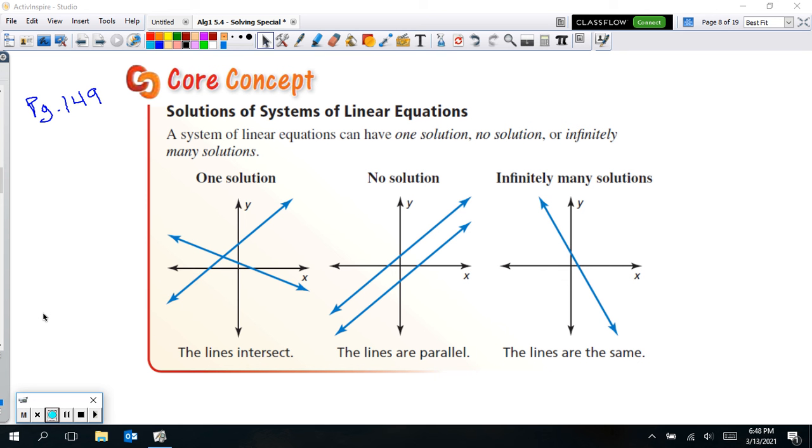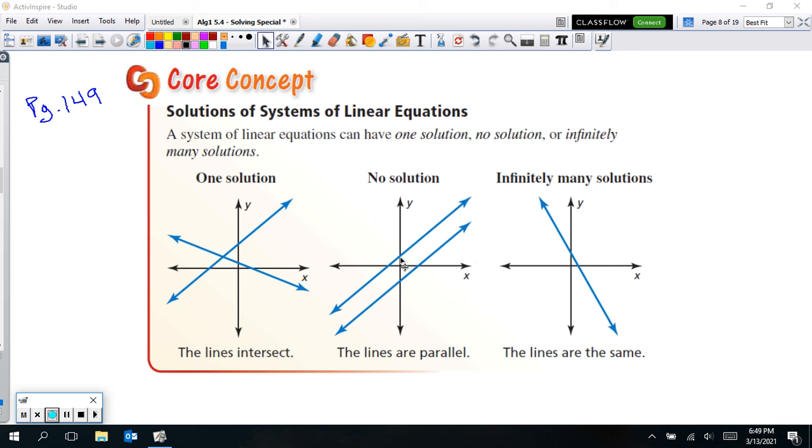Alright, so on page 149 you'll see the core concept that says solutions of systems of linear equations, and we do have three different types of solutions. We already know about the one solution where we get one intersecting point. We've done those now for three sections, so we know about these ones. One solution is still in effect here, but now we're going to learn about these other two. A no solution one is where the two lines are going to be parallel. If your two lines are parallel, they will never touch, they'll never meet, and so that means there's no intersecting point, so there is no solution.